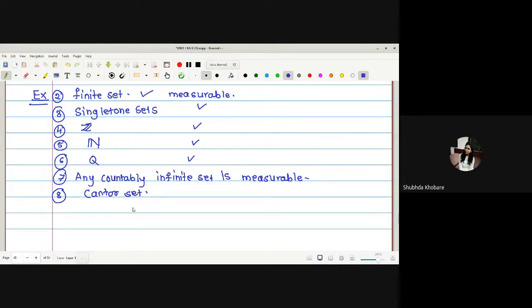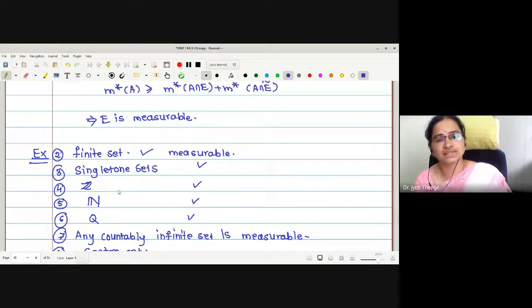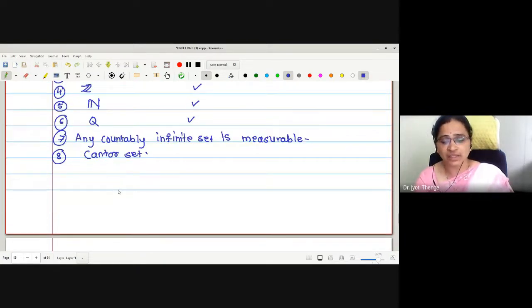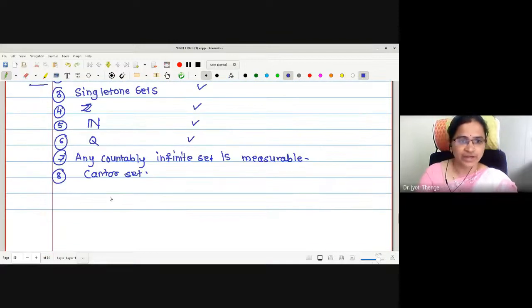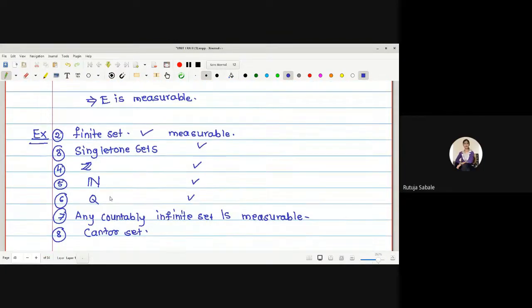Measurable. Measurable, but uncountable, because we have proved its outer measure is 0. So these are the examples of measurable sets. I think you are quite curious to know which are non-measurable sets. That will come in further discussions. Don't worry. Any difficulty with the definition and the examples? No, ma'am.